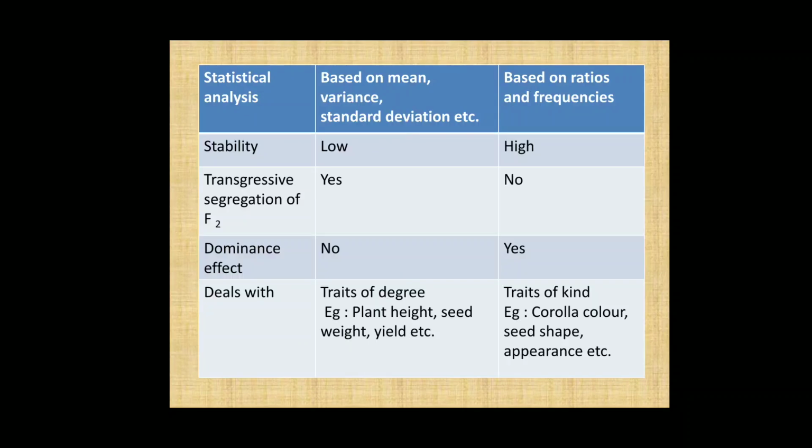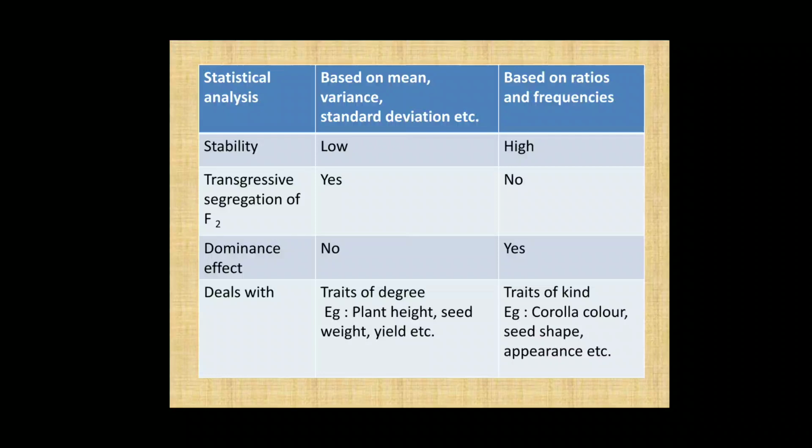Statistical analysis is based on mean, variance and standard deviation in quantitative characters, while in qualitative characters it is based on ratios and frequencies. The stability of quantitative characters is low, while that of qualitative characters is high.